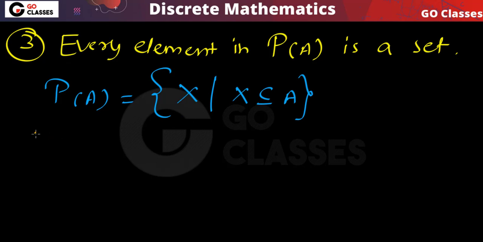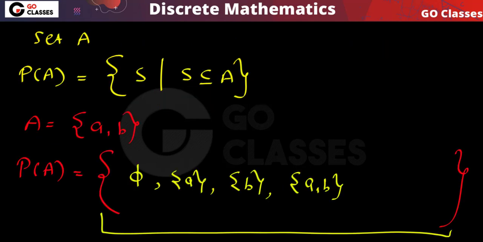Okay, so for example, this example we have already seen. Here you can notice this is the power set of A. In this power set of A, every element is a set. This is a set, this is a set, this is a set, this is a set. So you can notice in the power set, every element is a set.